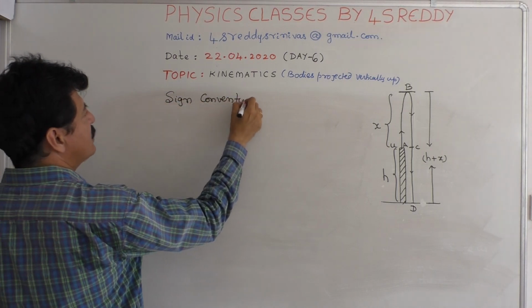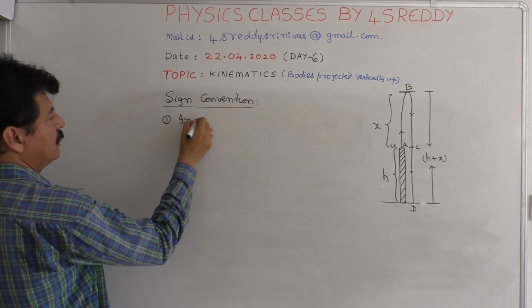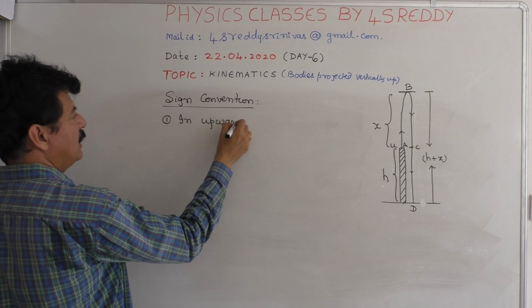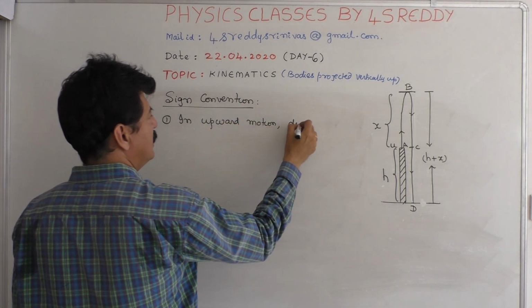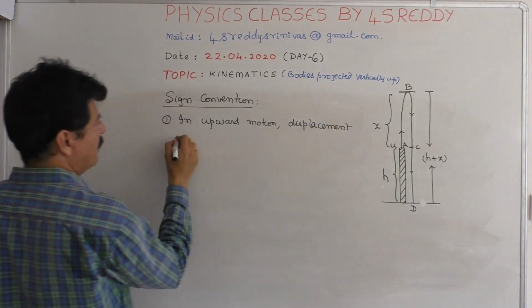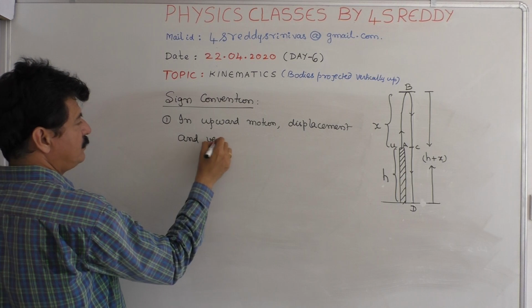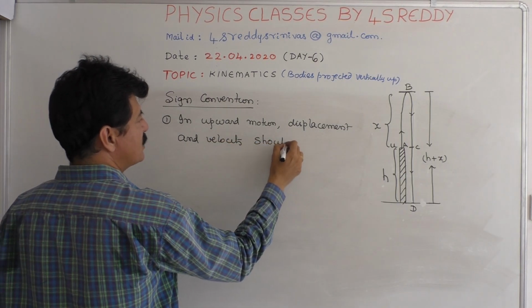That sign convention is, first point, in upward motion, displacement and velocity should be taken as positive.